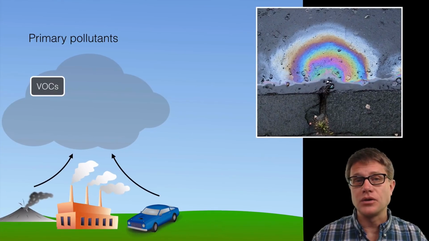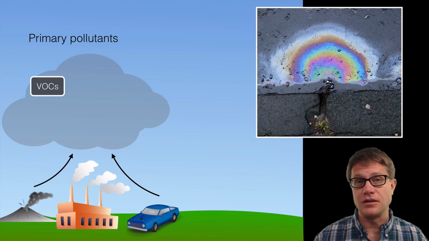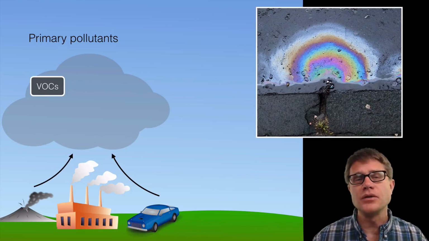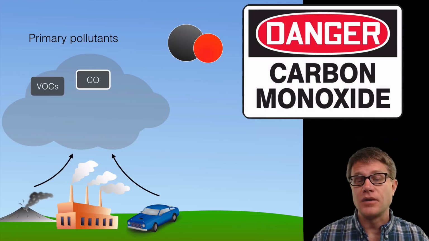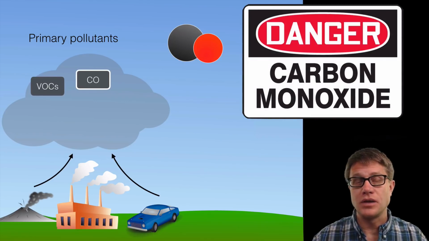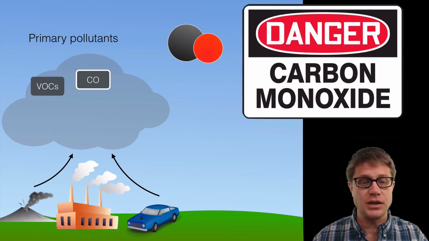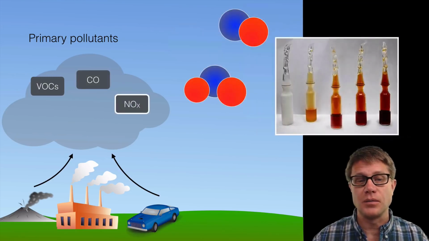And so let's go through those primary pollutants again. We've got VOCs, which are volatile organic compounds. An example could be this gasoline that's evaporating into the environment, formaldehyde. If you smell a pine tree, those are VOCs, or organic compounds that are coming off and can lead to things like smog. We've got carbon monoxide, which is produced naturally through photochemical sources, but also can be produced through combustion. All of these sources produce carbon monoxide.